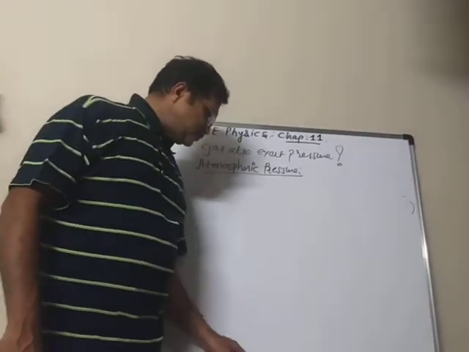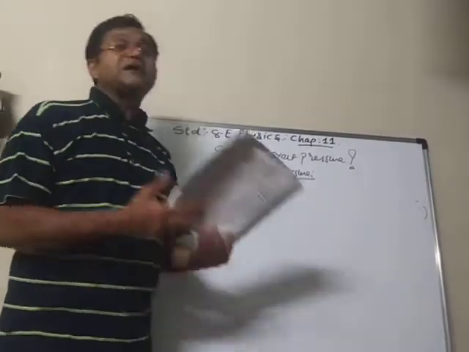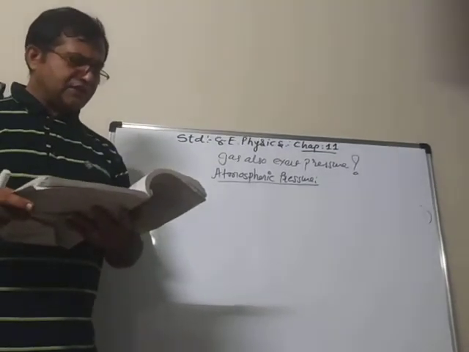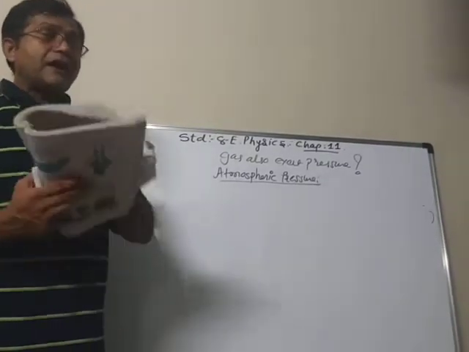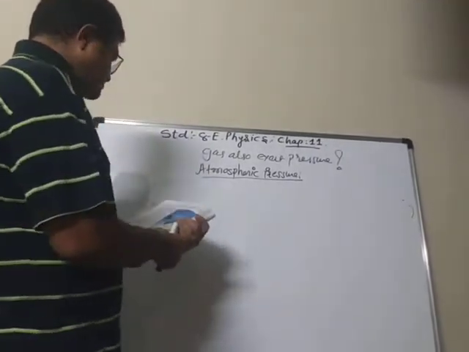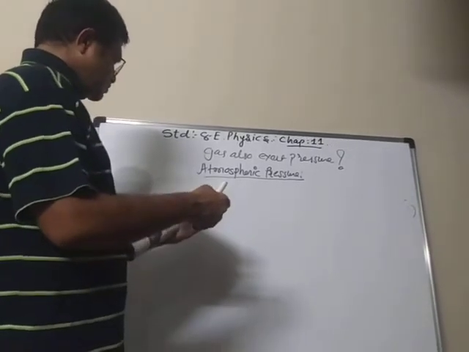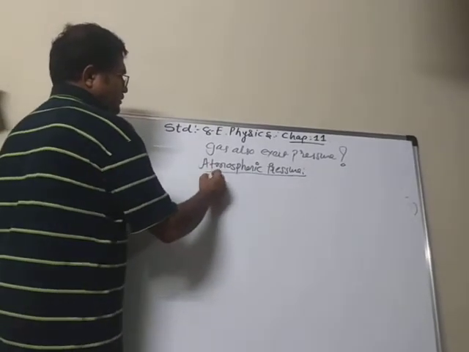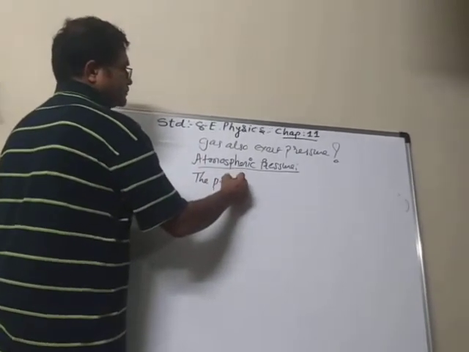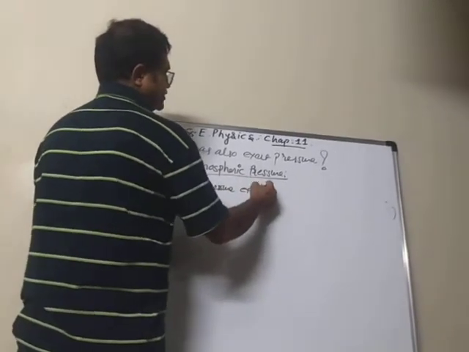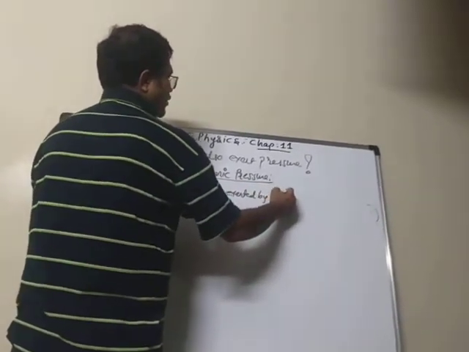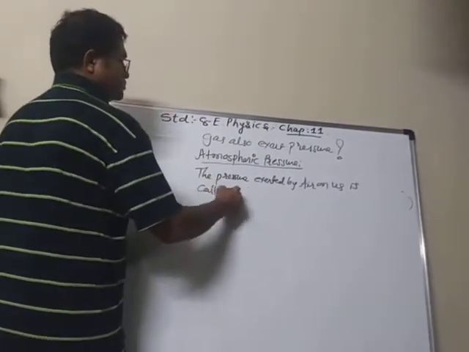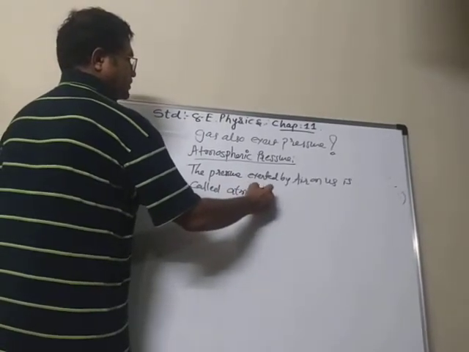Now, as we talked about, air also exerts pressure. When air exerts pressure, it is known as atmospheric pressure. So what is atmospheric pressure? The pressure exerted by air on the surface of the earth. The pressure exerted by air on us is called atmospheric pressure.